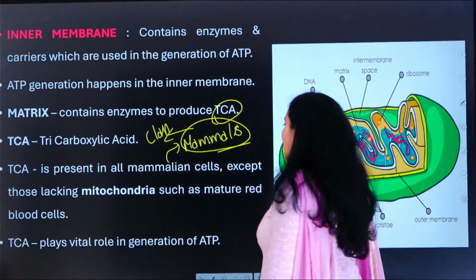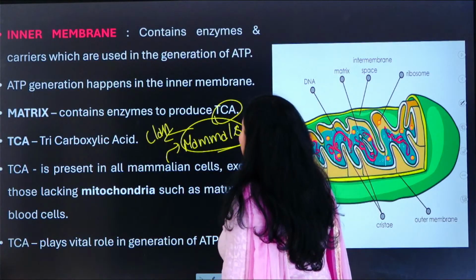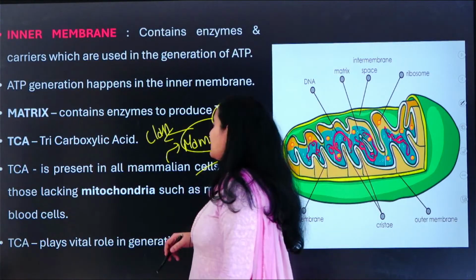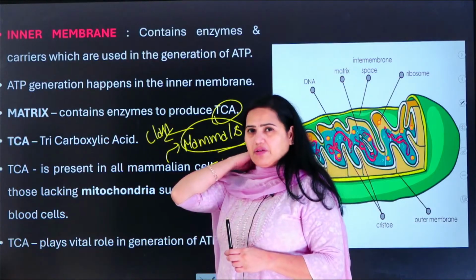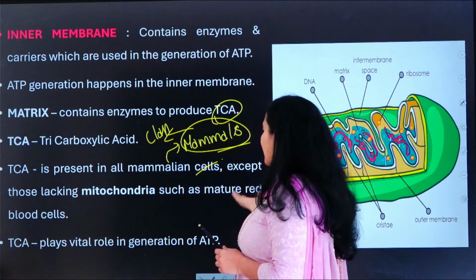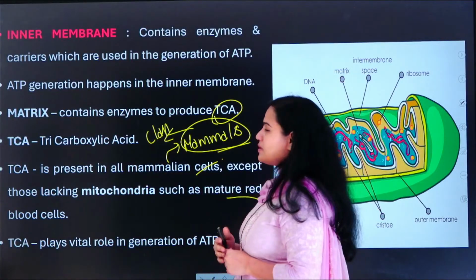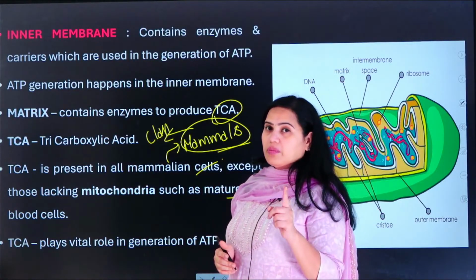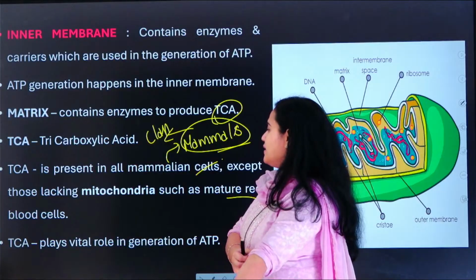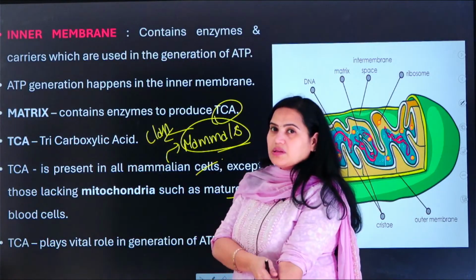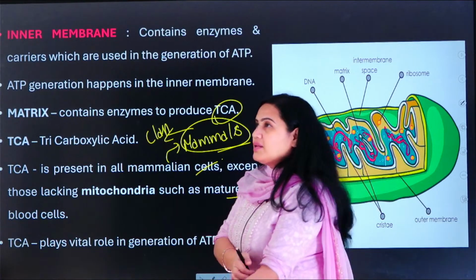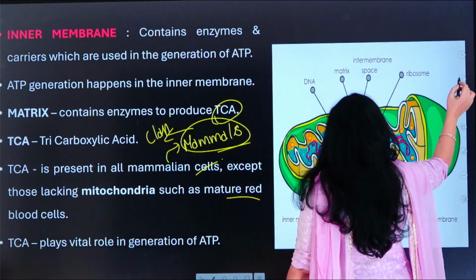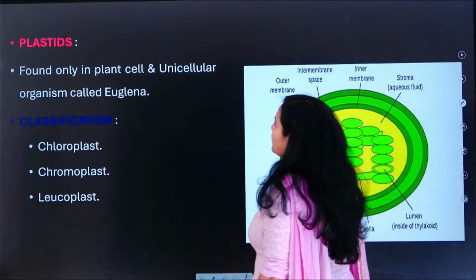What is the importance of this TCA? This is present in mammalian cells, except those lacking mitochondria. Are there mitochondria in RBC? No, there aren't. Mature red blood cells consist of neither nucleus nor mitochondria. The TCA plays an important role in the generation of ATP, that is adenosine triphosphate. Eventually we will understand what ATP is all about.